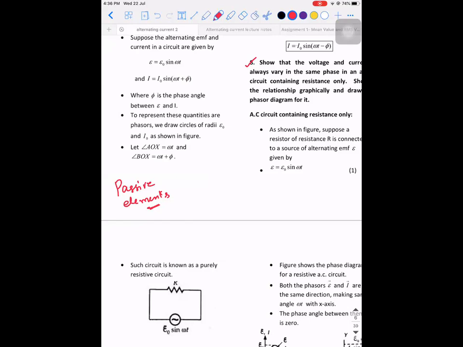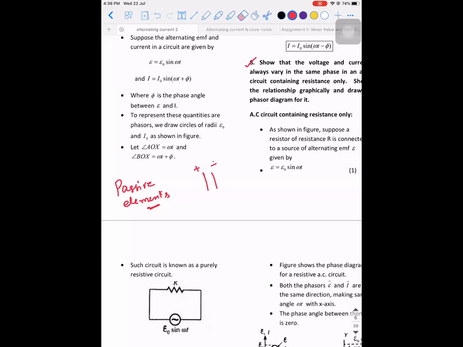If you don't know this point, you can make a note of it. Active elements are the elements which supply energy to the circuit. What is the general active element that we use to supply energy to the circuit? Battery is the best example. Or you can think of a charged capacitor, which can also supply energy to the system. That is also an example of an active element. Is that clear?